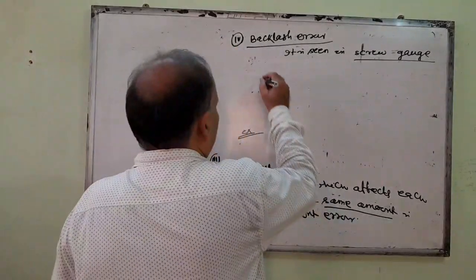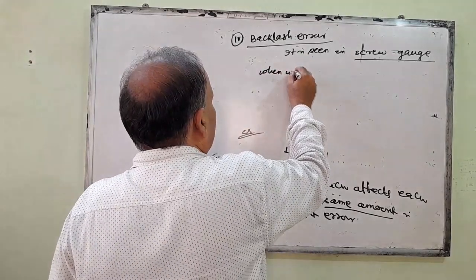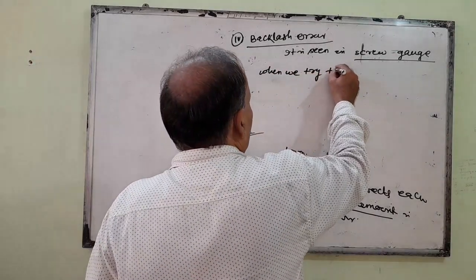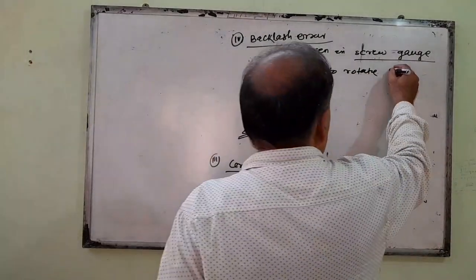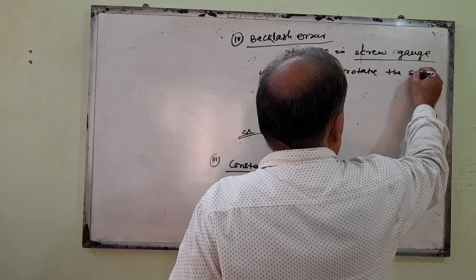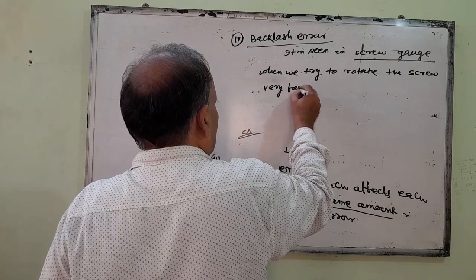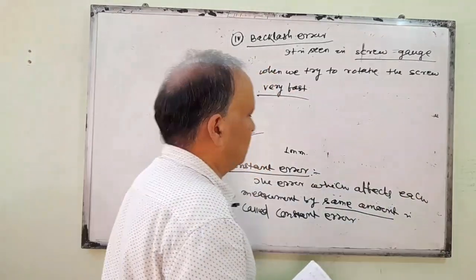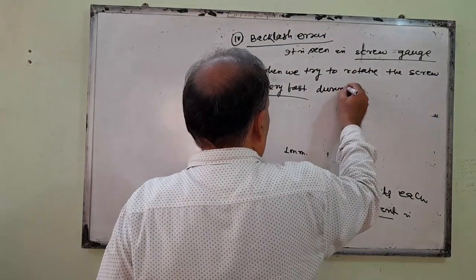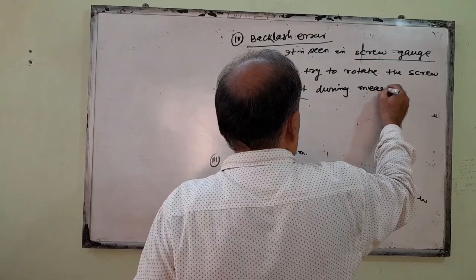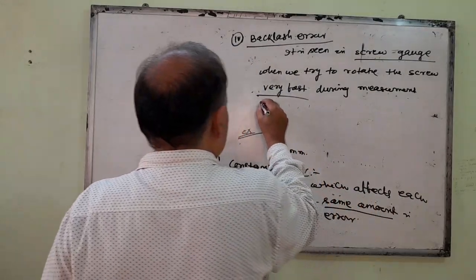When we try to rotate the screw very fast, suppose you quickly rotate it very fast during measurement, there is some slipping of a division.